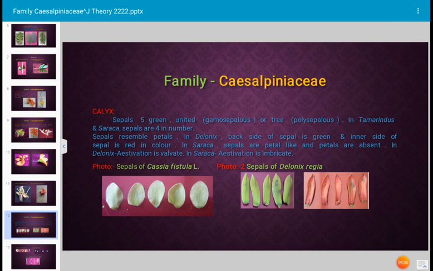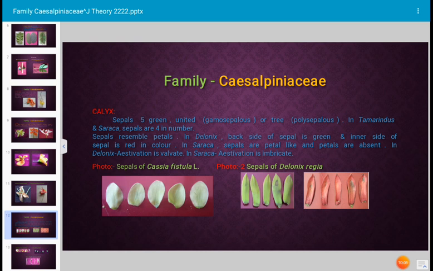Let us see the calyx of plants of family Caesalpiniaceae. Calyx consists of sepals. All the sepals together are known as calyx. In most of the plants, calyx is green in color. There are 5 sepals in the calyx, and in many plants the sepals are united, hence they are described as gamosepalous, and in many plants sepals are free. Free sepals are described as polysepalous.